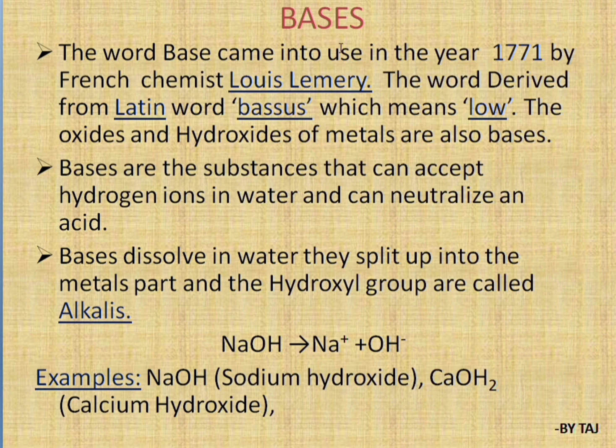The word base came into use in the year 1771 by a French chemist, Louis Lumiere. The word is derived from a Latin word bases, which means low. The oxides and hydroxides of metals are also bases. Bases are substances that can accept hydrogen ions in water and can neutralize an acid. This is the definition of bases.